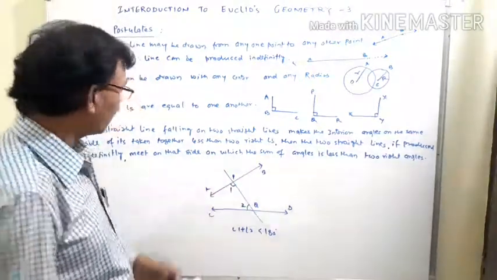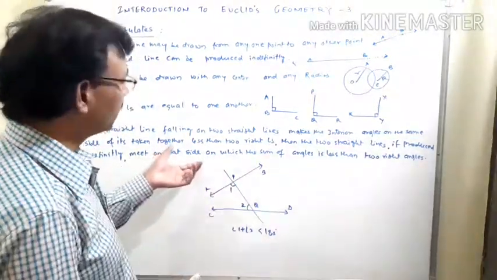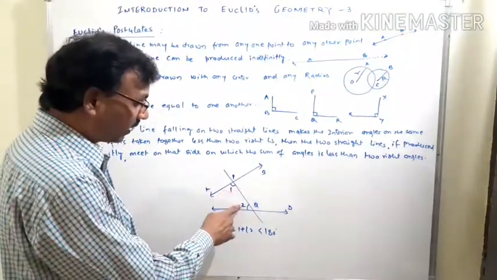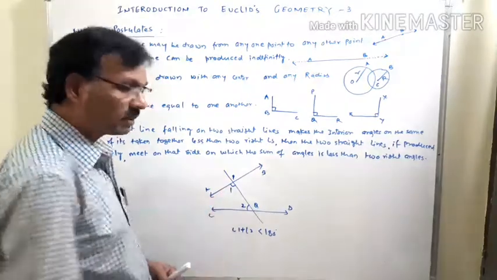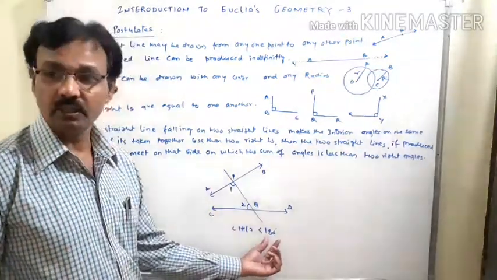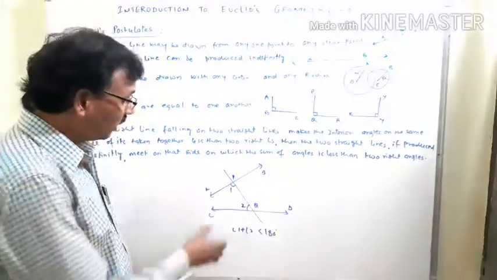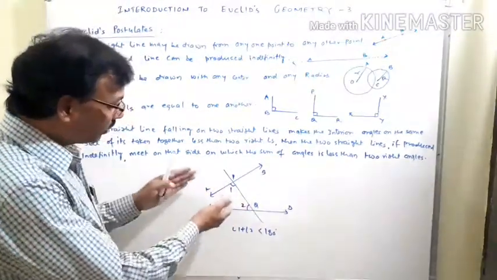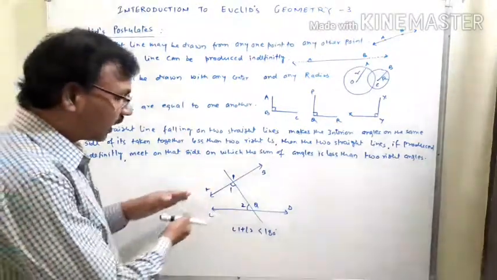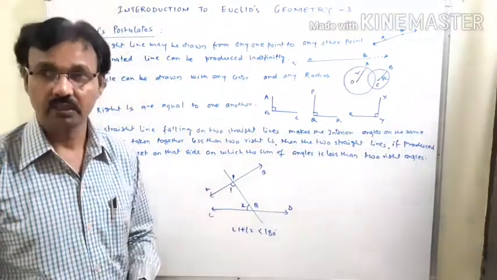According to the fifth postulate of Euclid, if the sum of angle 1 and angle 2 is less than the supplementary angle, that means 180 degrees, then on that side, if we produce the lines AB and CD infinitely, both lines will meet at some point.